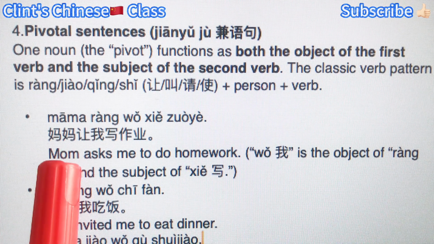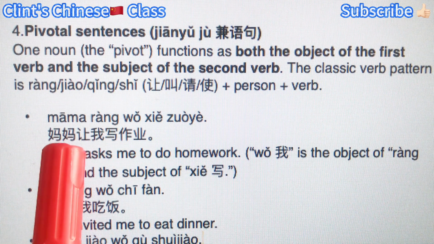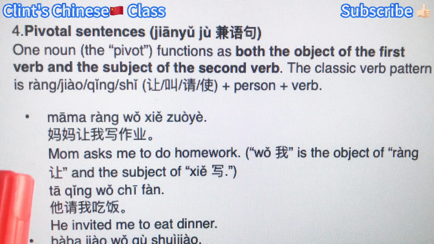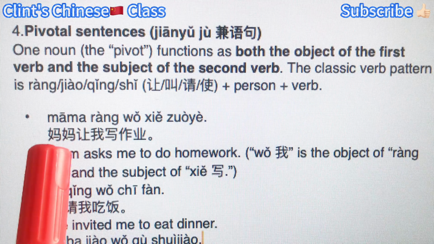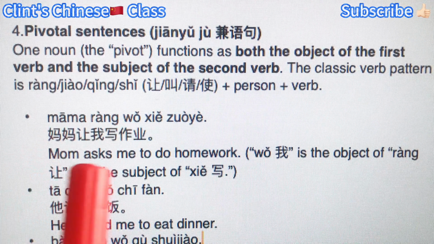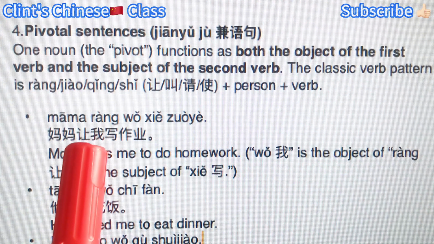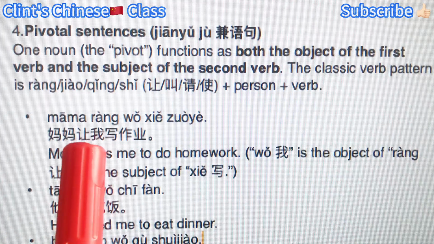Example sentence: Mom asks me to do homework. 妈妈让我写作业. So here, 妈妈 is the major subject of the whole sentence, right? 让, the first verb, ask. And the object, 我, so ask me.